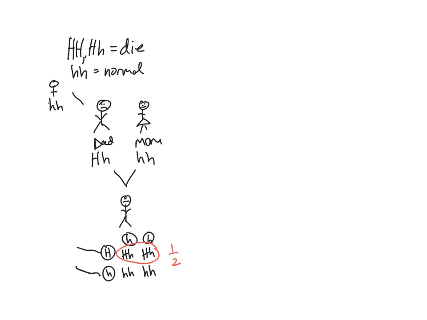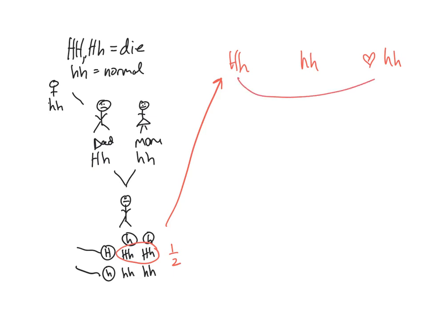Okay, so then the next question says, what's the probability that your child will get it if you marry someone who's homozygous recessive? Well, since we don't know what you are, just like Josh had explained before, you are either big H, little h, or little h, little h, and you are going to marry somebody who is homozygous recessive, little h, little h.